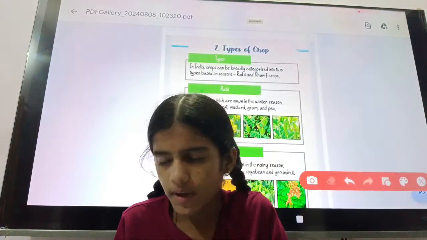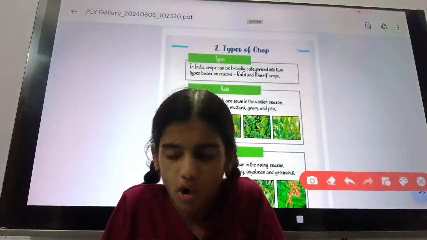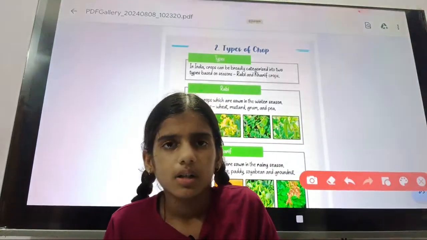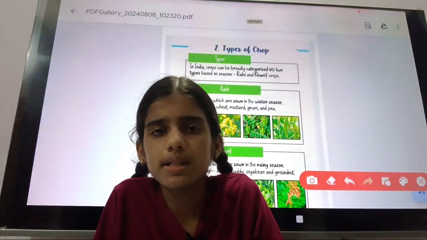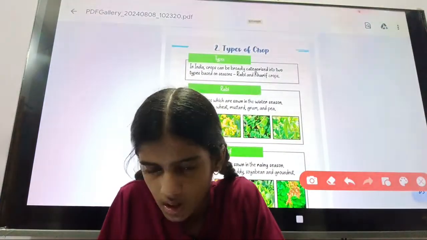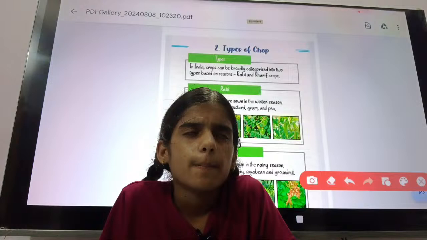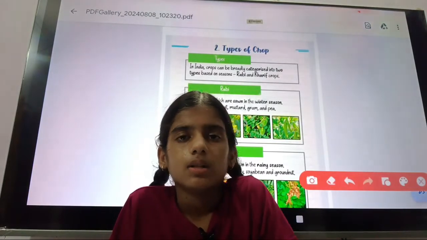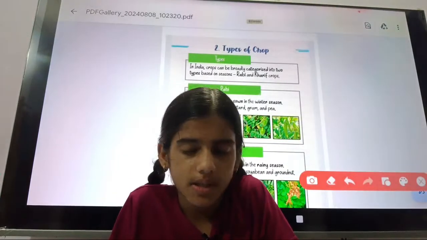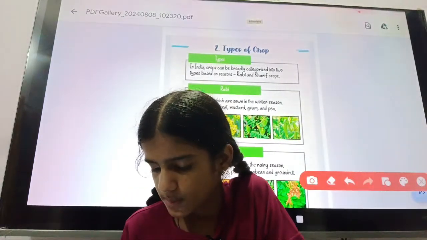So when we talk about Kharif crops, the definition of the Kharif crops will be: the crops sown in the rainy season are known as Kharif crops. And one more definition of the Kharif crops will be: the crops which are harvested in the winter season are known as Kharif crops.